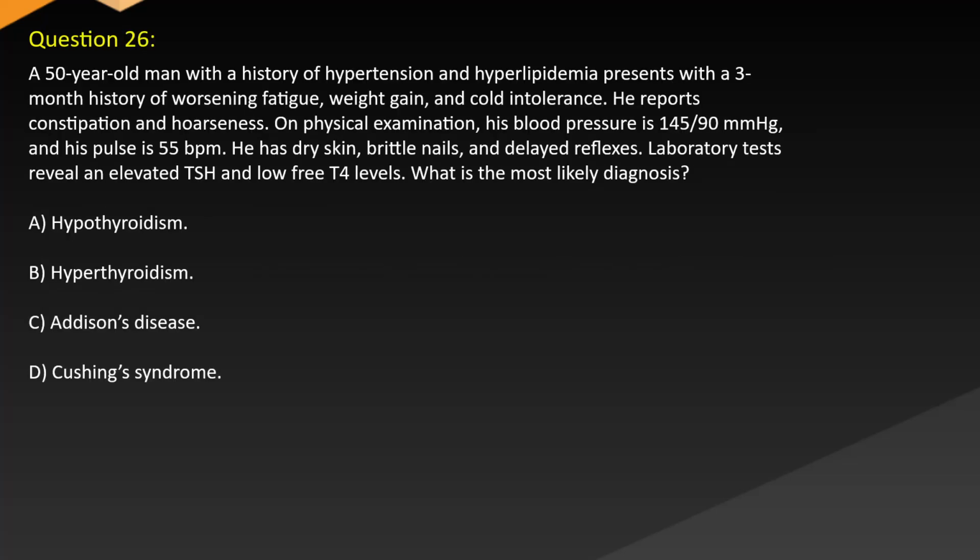Question 26. A 50-year-old man with a history of hypertension and hyperlipidemia presents with a 3-month history of worsening fatigue, weight gain, and cold intolerance. He reports constipation and hoarseness. On physical examination, his blood pressure is 145/9 mmHg and his pulse is 55 bpm. He has dry skin, brittle nails, and delayed reflexes. Laboratory tests reveal an elevated TSH and low free T4 levels. What is the most likely diagnosis? A. Hypothyroidism. B. Hyperthyroidism. C. Addison's disease. D. Cushing's syndrome.